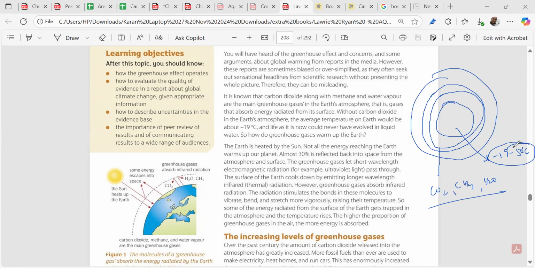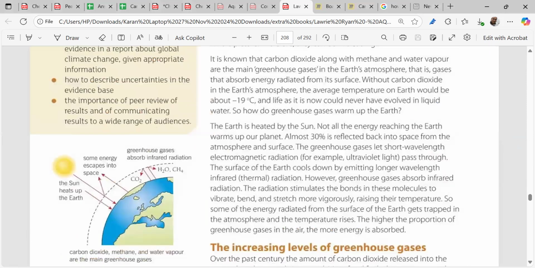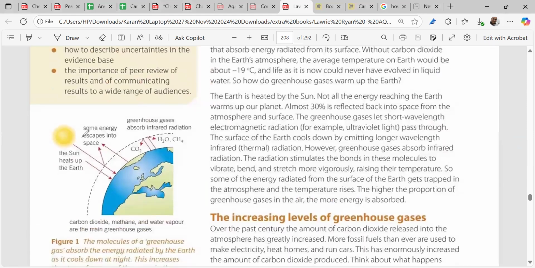Now how does it act? Always remember that the sun is heating up the earth atmosphere. The sun is giving out rays, a different kind of electromagnetic spectrum. It is generating infrared rays, ultraviolet rays, right? It is giving lots of electromagnetic radiation. Now we'll be more concerned about the IR ray and the UV ray.